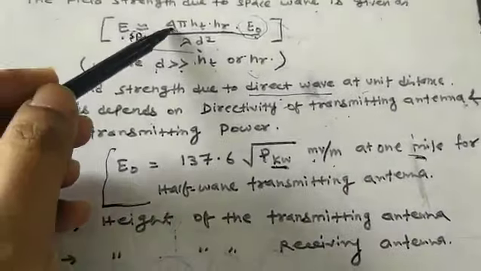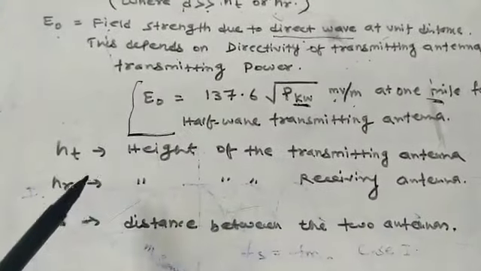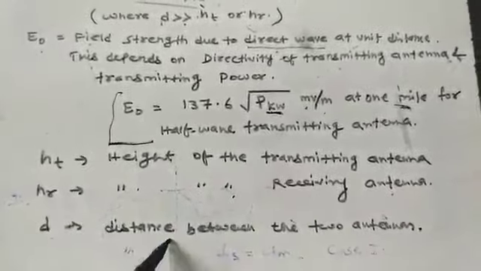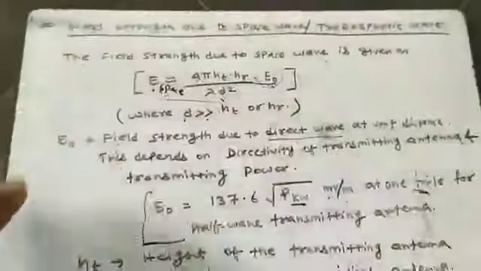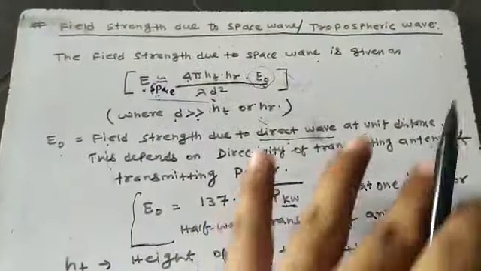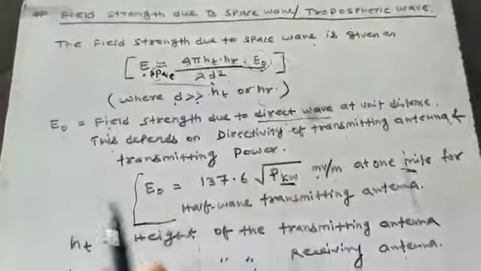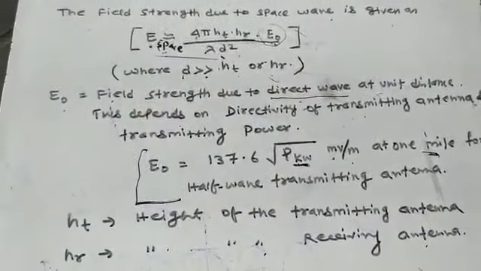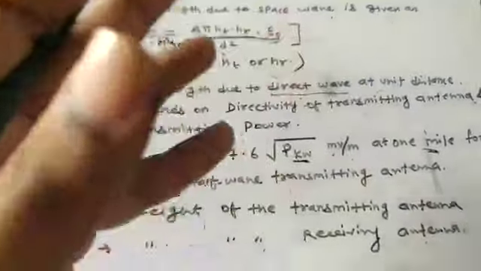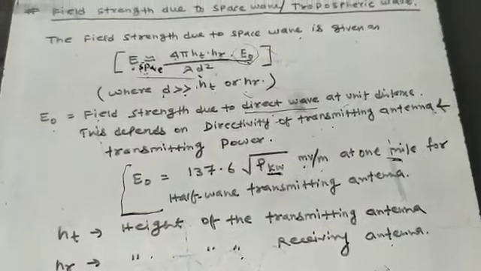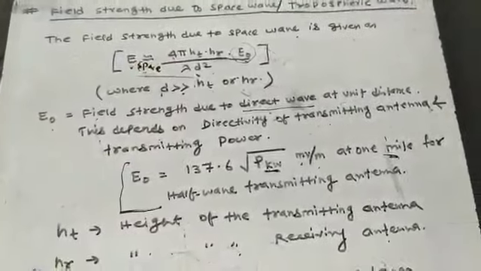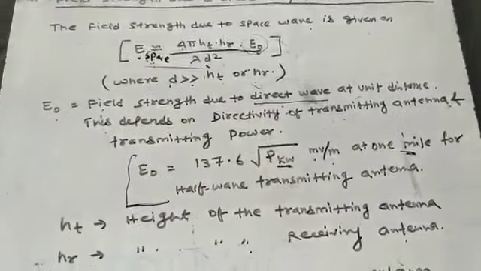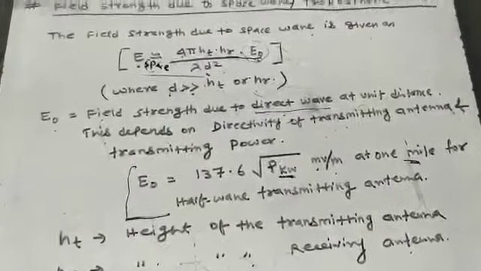And ht, as you know very well in this expression, is the height of the transmitting antenna, hr is the height of the receiving antenna, and d is the separation or distance between the two antennas. So this is all about the field strength calculation due to the tropospheric wave communication or space wave communication, where E space is given by this. Now we will use this quantitative expression for the calculation of various numericals. In my next session I will come up with a few numericals based on this concept of E space electric field calculation, so that you can understand the application in a better way, and you can apply it in the examination as well. Thank you.